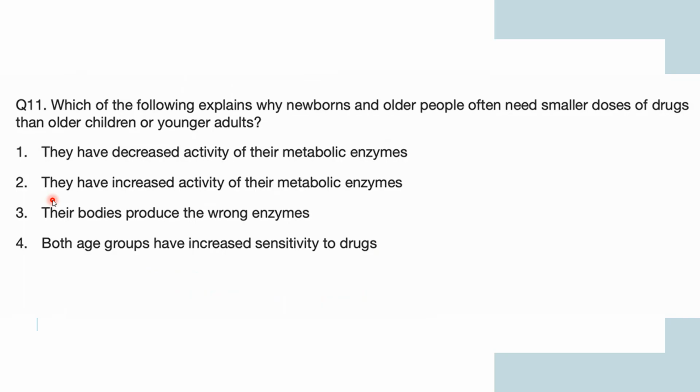Coming to the next question. Which of the following explains why newborns and older people often need smaller doses of drugs than older children or younger adults? They have decreased activity of their metabolic enzymes. They have increased activity of their metabolic enzymes. Their body produces the wrong enzyme. Both age groups have increased sensitivity to drug.